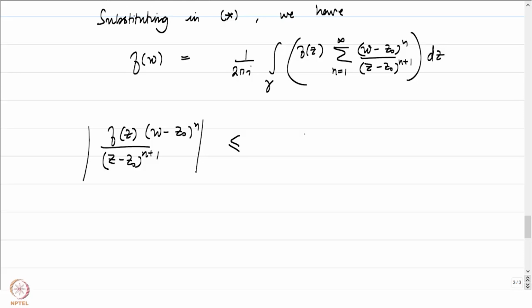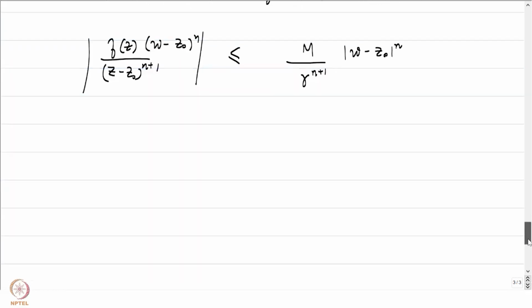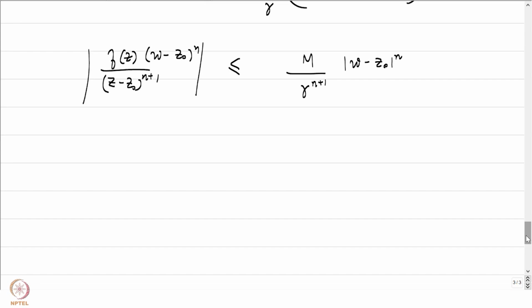remember that f of z is coming from the circle of radius r around z naught, and we have already put a bound for f on that circle. This is going to be less than or equal to M by the absolute value of z minus z0, which is always going to be equal to r to the power n plus 1 in the denominator, times the absolute value of w minus z naught to the power n, and w being from the disk of radius r, this number is going to be less than r. So hence this is less than or equal to M by r into rho to the power n, where 0 is less than rho less than 1.